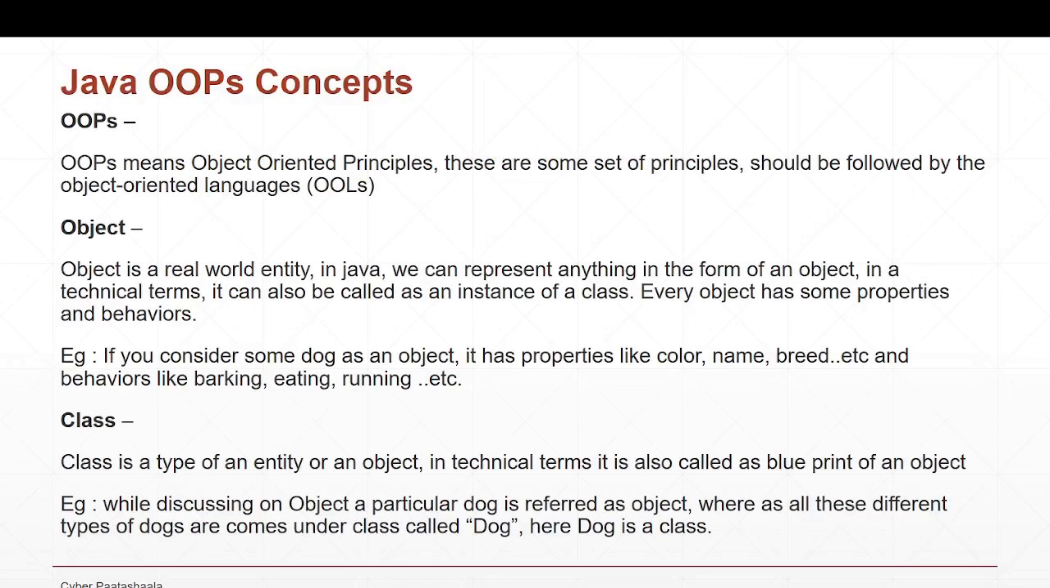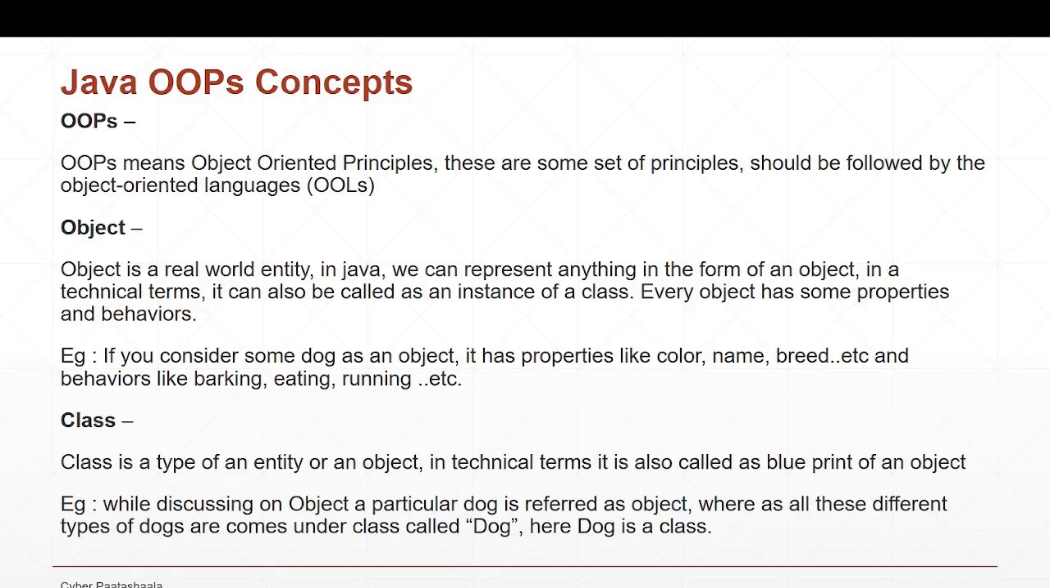Let us start with OOPS. OOPS means object oriented principles. So we all know that Java is an object oriented programming language. Every object oriented programming language should follow some set of principles. Just like that, Java is also an object oriented programming language, so it should follow the same set of principles. Let us see what the different object oriented principles are.